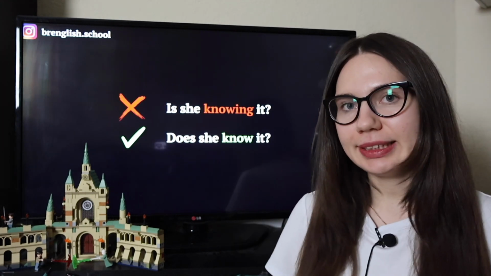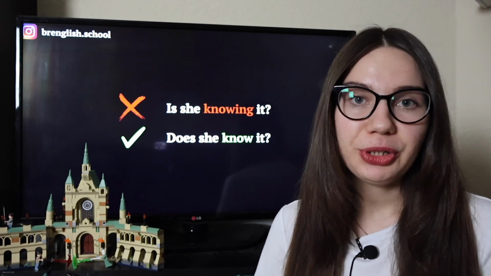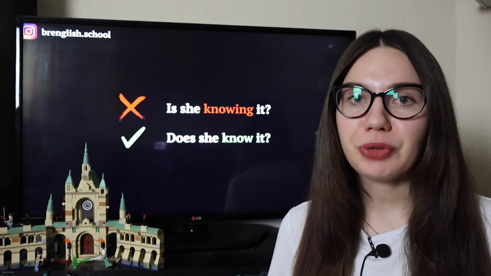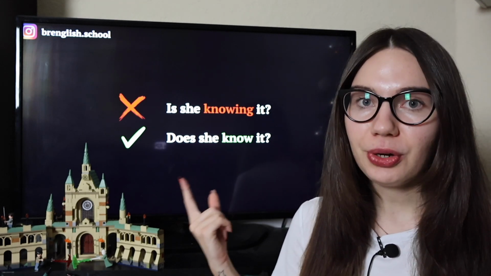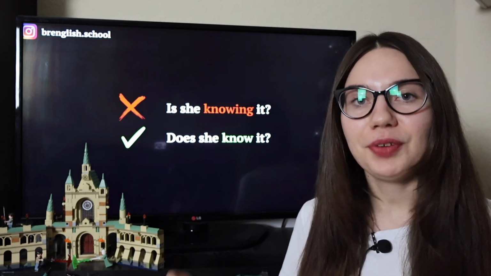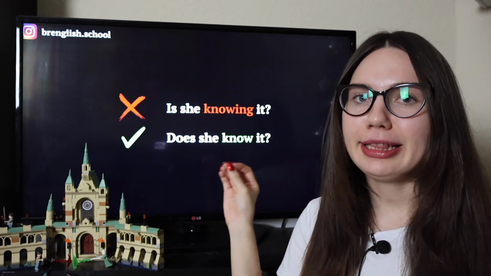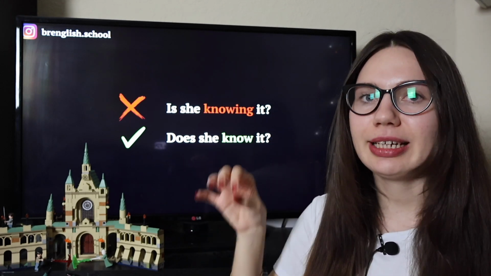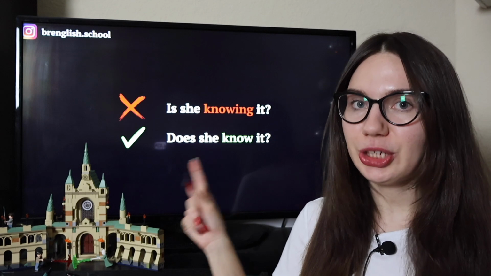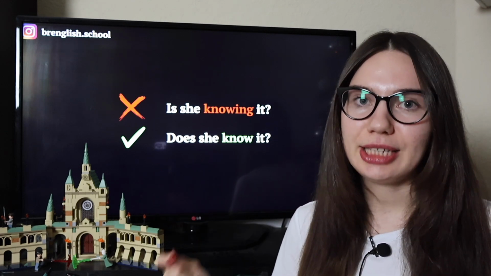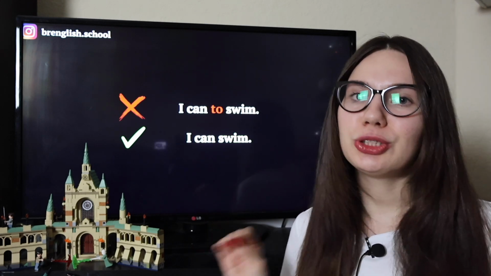Next mistake is that sometimes people don't know about stative verbs. Why are these verbs stative verbs? Because they describe condition or state but not an action. So the verb know is one of them. The verb know in our sentence is a stative verb. "Is she knowing it?" I never use know in continuous tense. I will say, does she know it? But never use know or other stative verbs in continuous tenses. Does she know it?